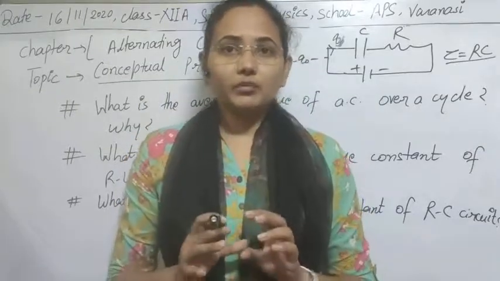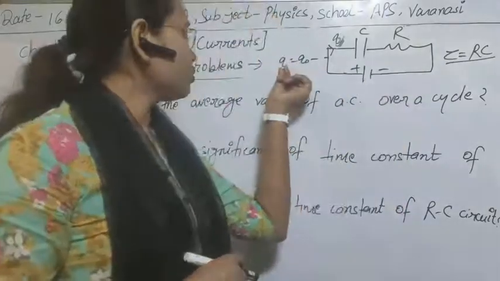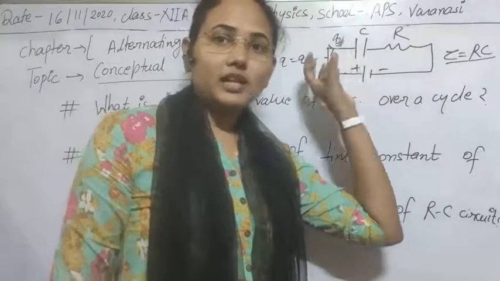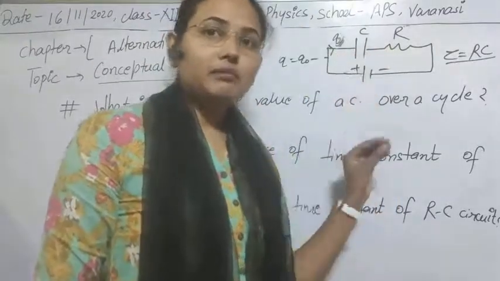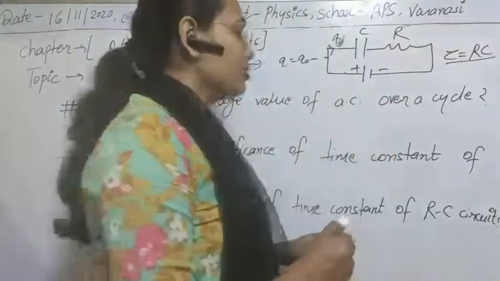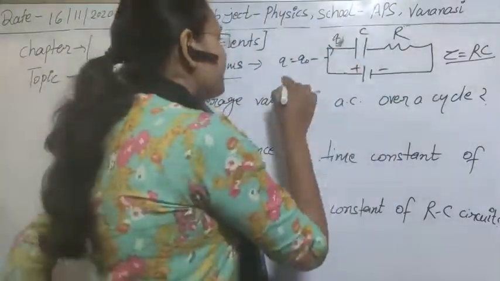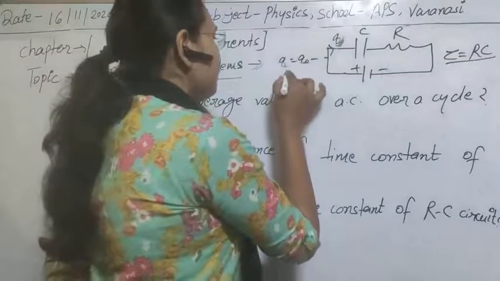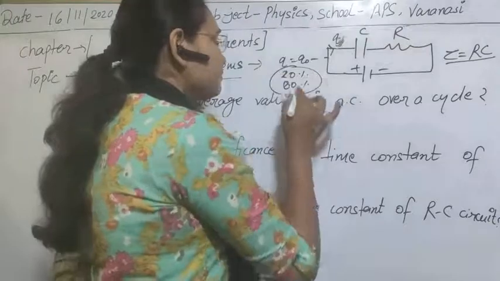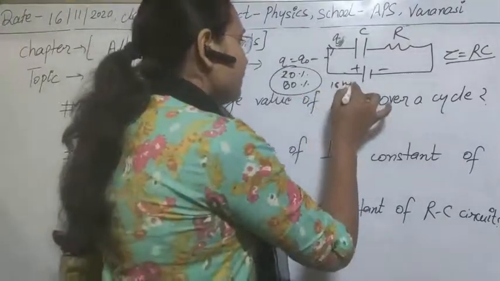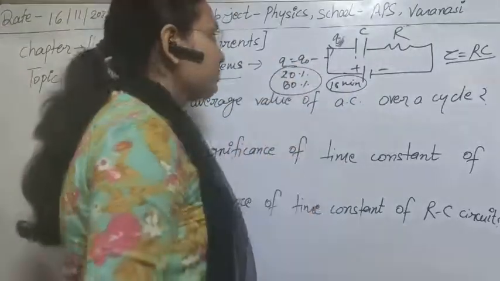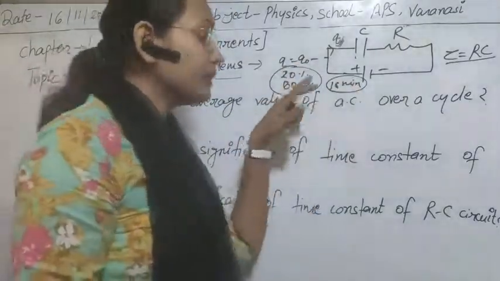In those 15 minutes you can calculate the storage of charge on this capacitor, meaning the charging of the capacitor, and for the same 15 minutes what the discharging of the capacitor will be. Suppose for this capacitor, charging is 20% and discharging is 80%. So in 15 minutes your capacitor is charging by only 20%, but in 15 minutes it will discharge by 80%.